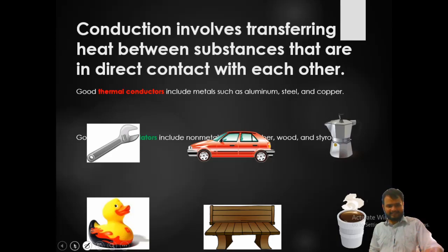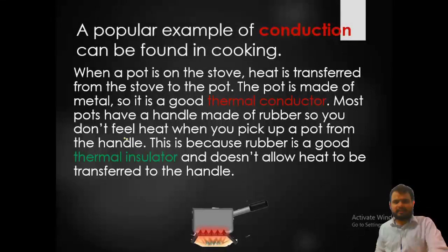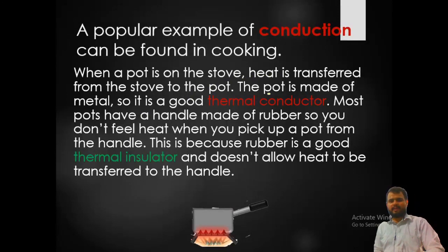Good insulators. A popular example of conduction can be found in cooking. Conduction is nothing but transfer of heat. When a pot is on a stove, heat is transferred from the stove to the pot. The pot is made of metal, so it is a good thermal conductor. Most pots have a handle made of rubber so that you don't feel heat when you are picking up the pot from the handle. This is because rubber is a good thermal insulator and doesn't allow heat to be transferred to the handle.